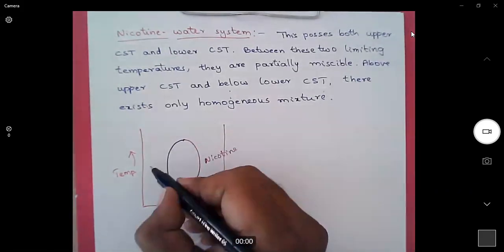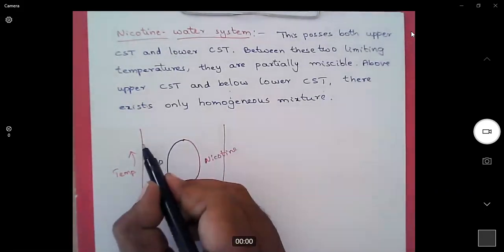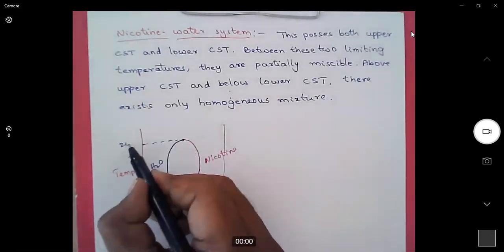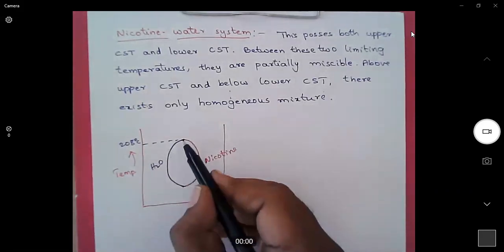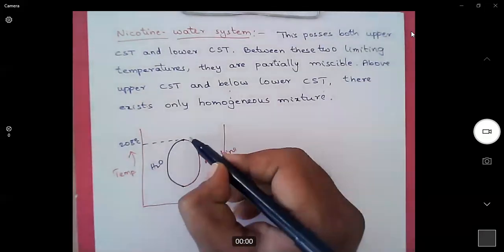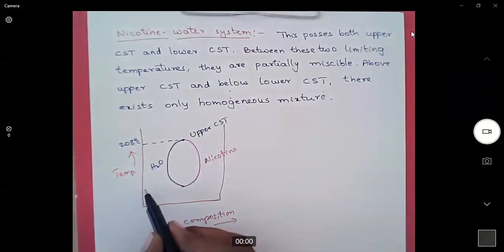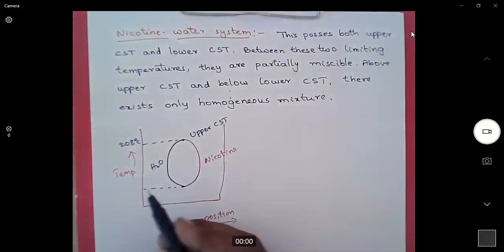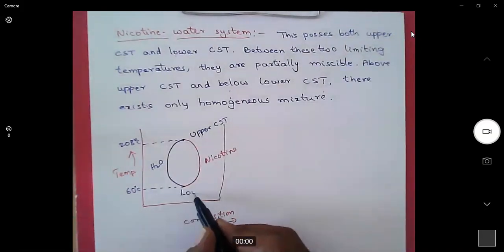This is water layer. Now, at 208 degrees centigrade, nicotine water system exists as a homogeneous mixture. So, upper CST. Similarly, at 60 degrees centigrade also, nicotine water system exists as a homogeneous mixture. This is lower CST.